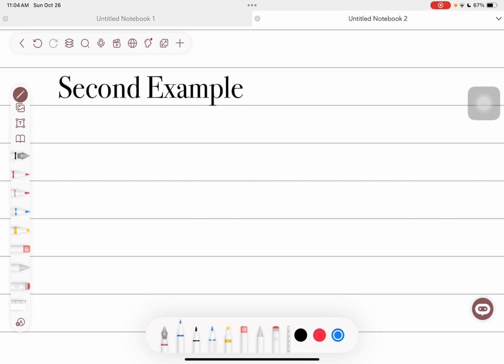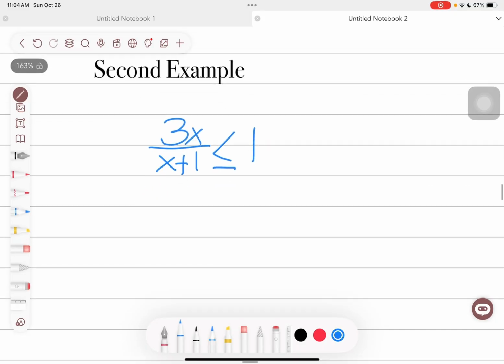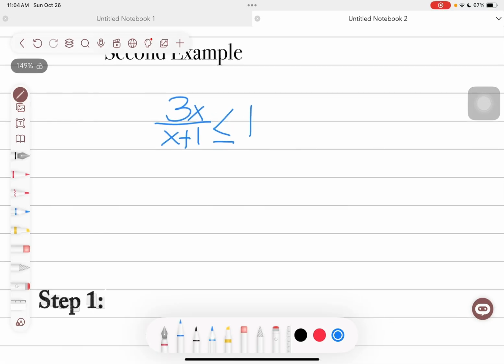Let us now proceed to our second example. Our second example is 3x over x plus 1 is less than or equal to 1. Our first step is to make it one fraction.